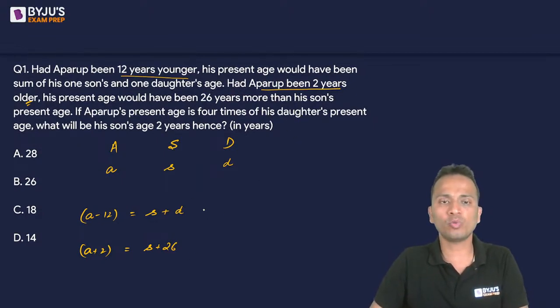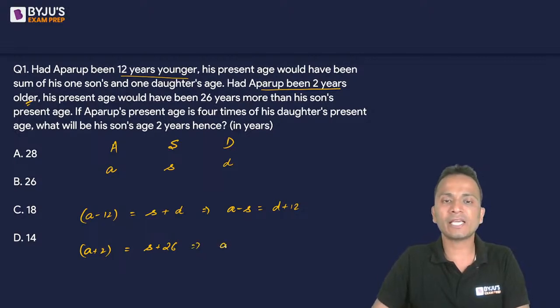So I'll use the first two equations and I can write that A minus S. So let's write the value of A minus S. In the first case, A minus S is equal to D plus 12. And from the second case, what will be the value of A minus S? It is equal to 24.